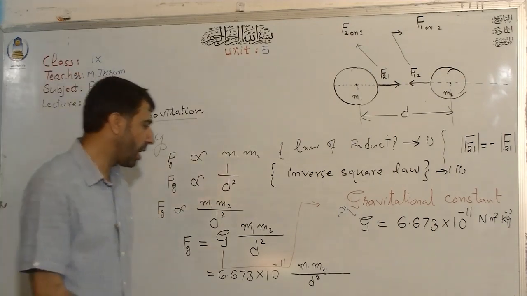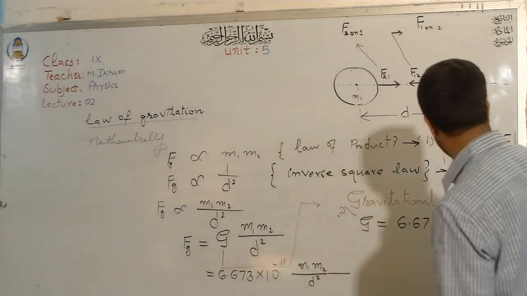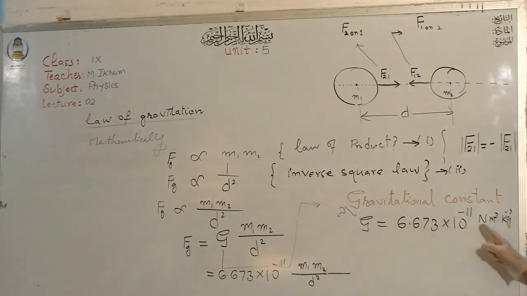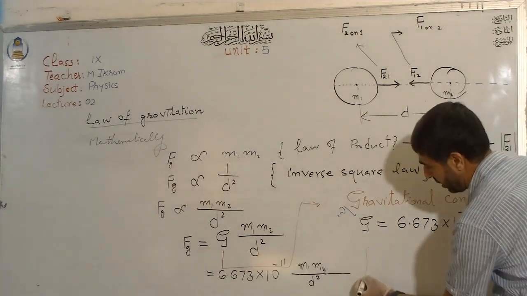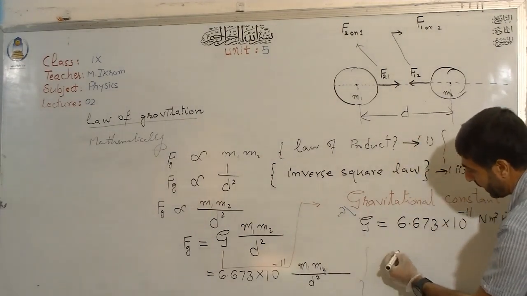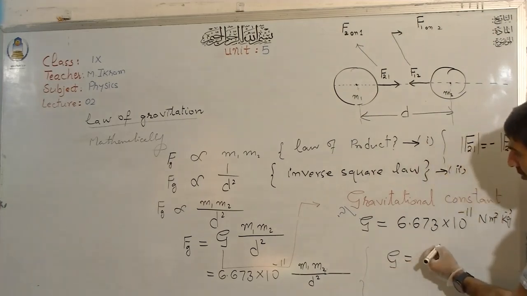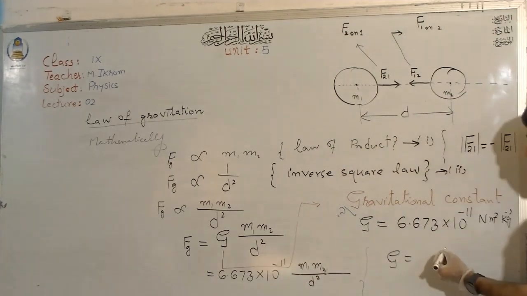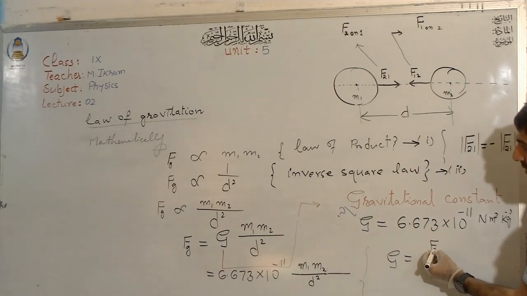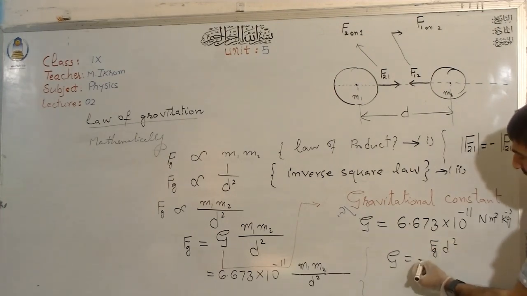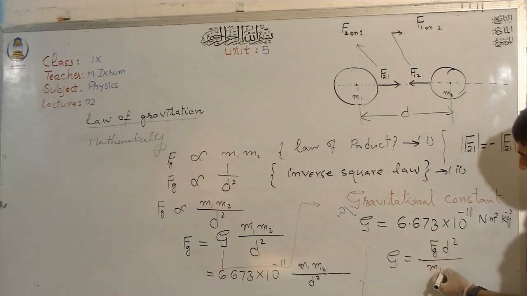Now the second thing: how to calculate why the unit of this gravitational constant is Newton meter square per kilogram square. If you look here, how can I manage this G? This d square here is divided, so there it will be multiplied, as you see, F g d square, and then M1 and M2.